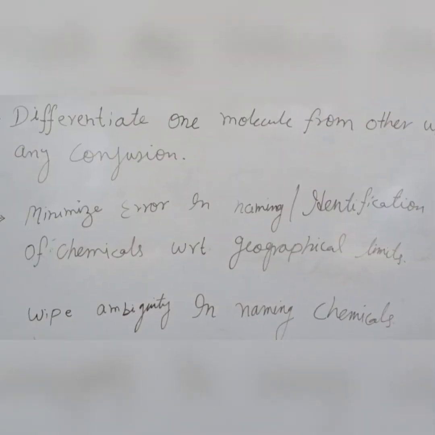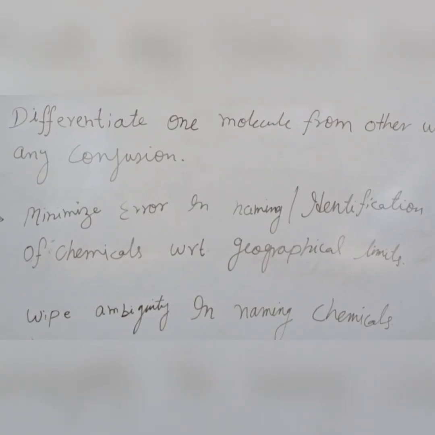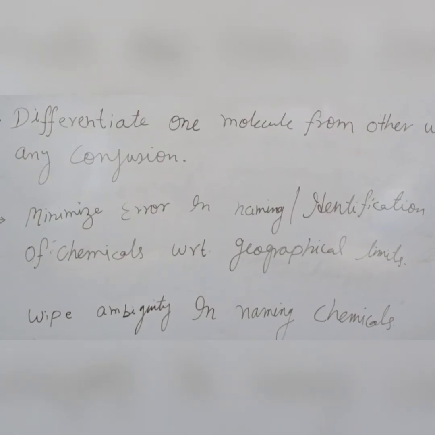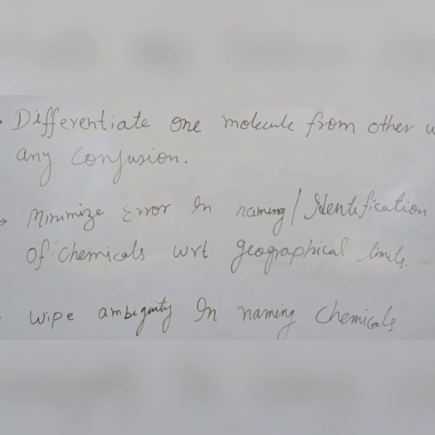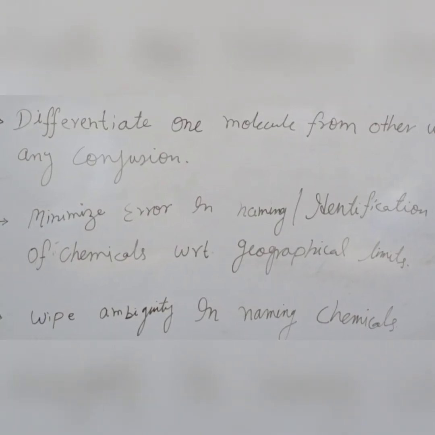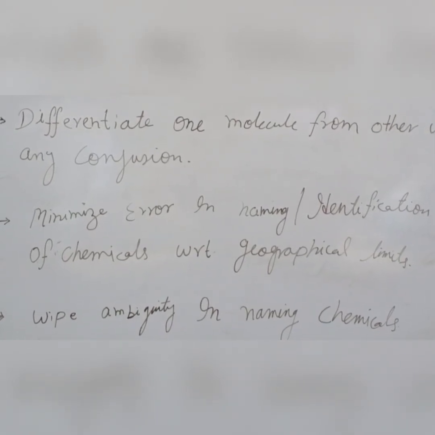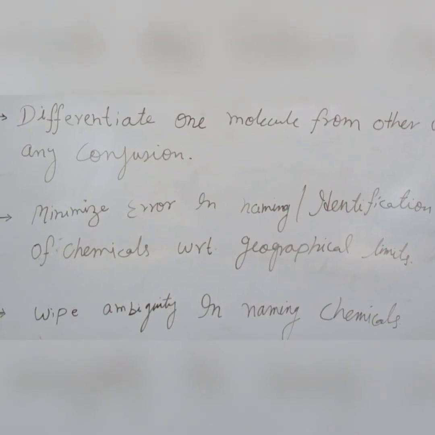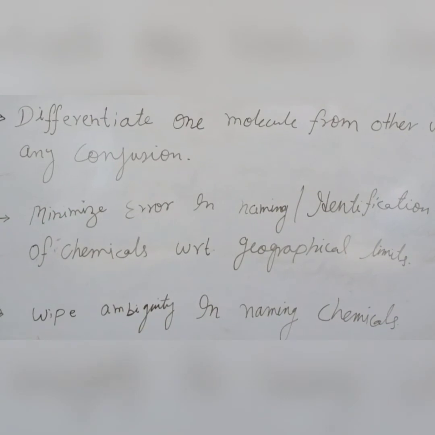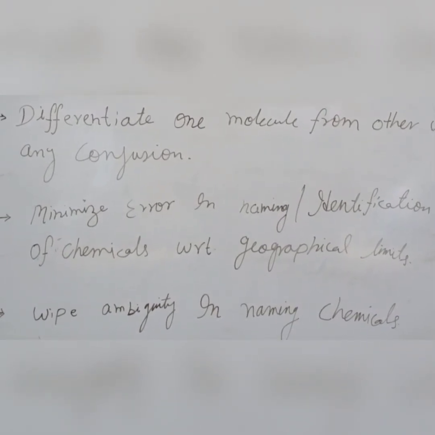So this means the name of a chemical compound, whatsoever is given officially, should not be changed, or there should not be any discrimination in the name of that particular chemical compound or its derivative from territory to territory or from one country to another country.